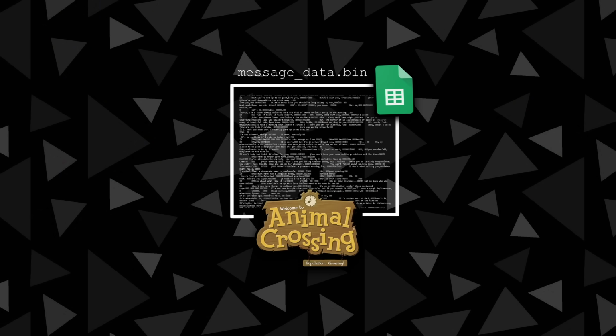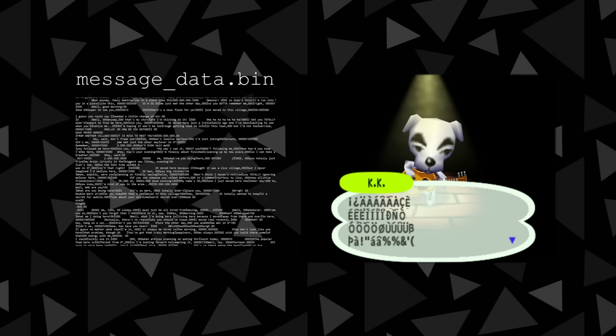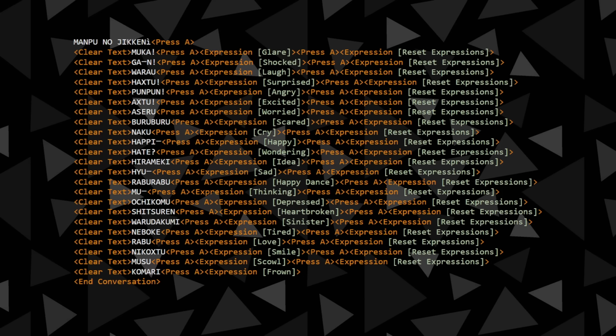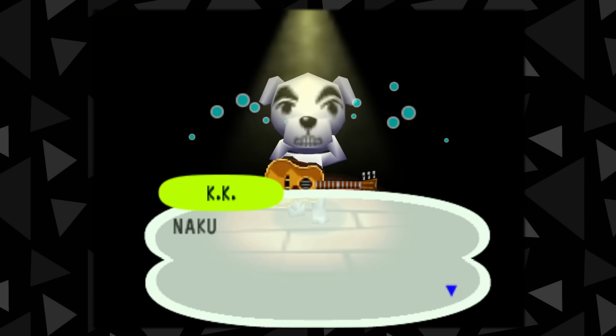Back to Animal Crossing's script, you can also find a lot of rare and unused dialogue in this message file. There's a few testing lines at the beginning which are left untranslated from Japanese. When rendered, all of these just trigger various villager reactions depending on the emotion described.